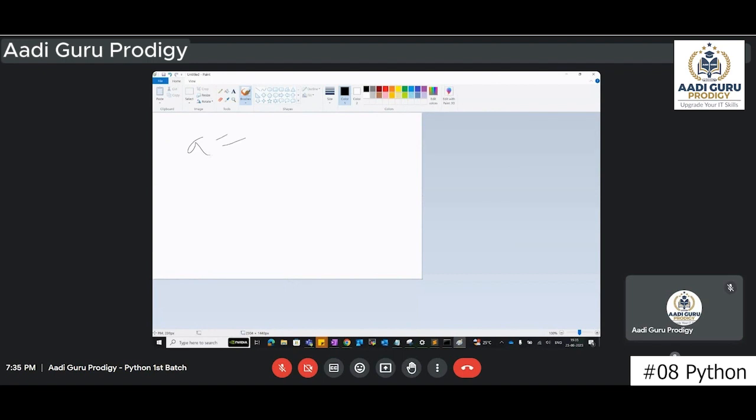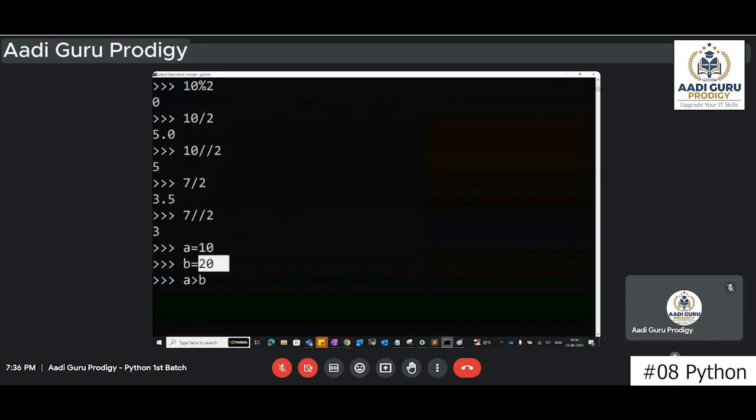Here you have taken A equals 10, B equals 20, and you are saying A greater than B. What is A? A is nothing but 10. So 10 greater than B means 20. So 10 greater than 20. Is this true or false? True, sir? False, sir. 10 greater than 20, you are saying 10 is greater than 20. Is that true? False. It's false.